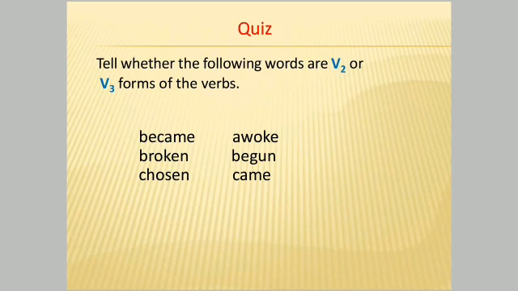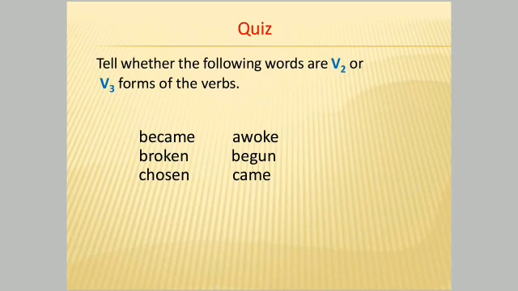Next word is broken. And the base verb is break. Break, broke, broken. Broken is third form of the verb. Correct. Next word is chosen. I'll tell you base verb only. Choose. Now tell me chosen. Chosen is the third form of the verb.